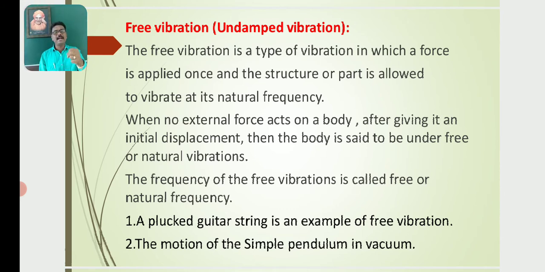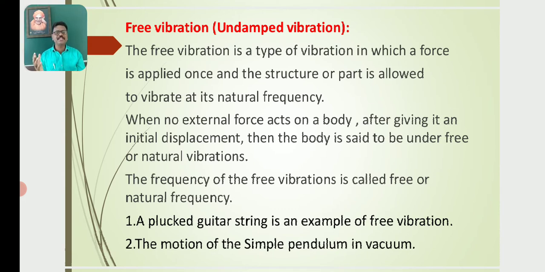A plucked guitar string is an example of free vibrations. Suppose the string of a guitar is plucked and then left, so it vibrates continuously. Such vibrations are called free vibrations.